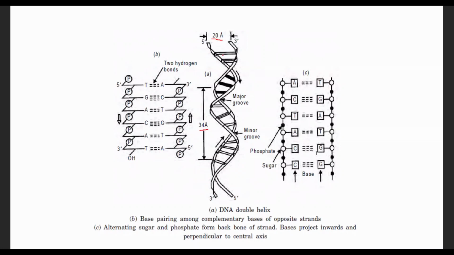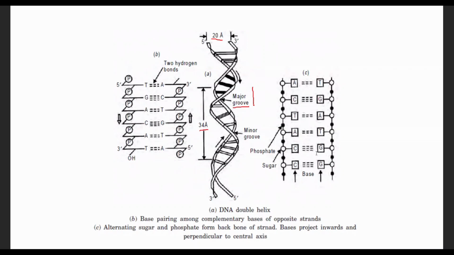During this helical turn formation, or coiling around the central axis, there is depression formation, or groove formation. There are two types of groove, major and minor. The major groove is deeper than the minor groove. This groove is important to bind regulatory proteins.